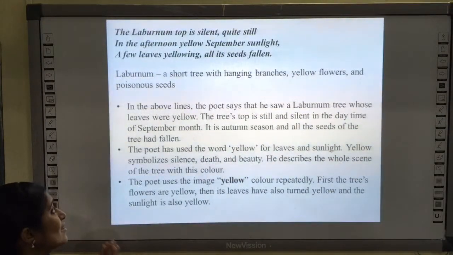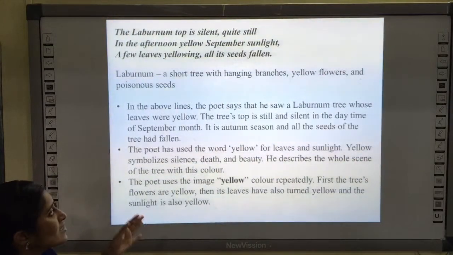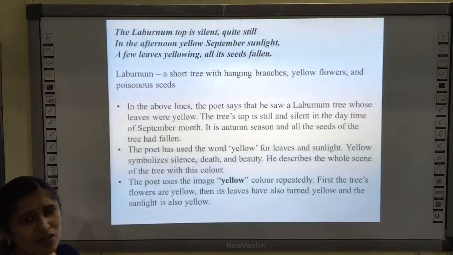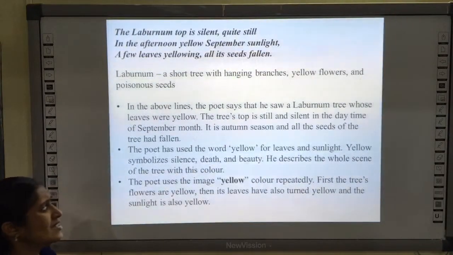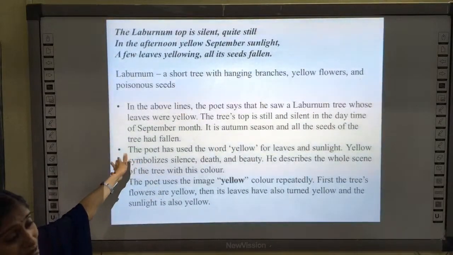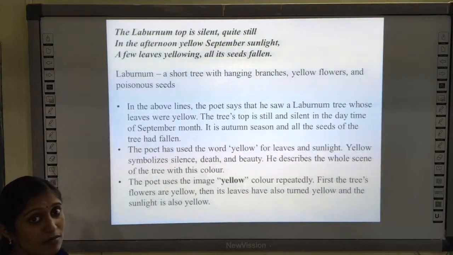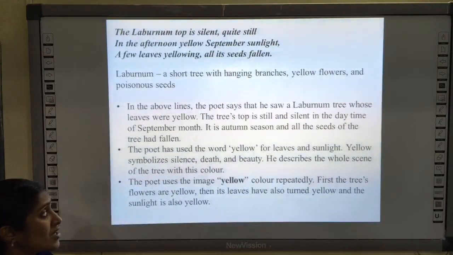Okay, so that's why the leaves seem to be yellow, and the tree's top is still. The top is still and silent in the daytime. And when is the day? When is the month? You have to keep in mind the month. It is the month of September. Okay. And it is autumn season.